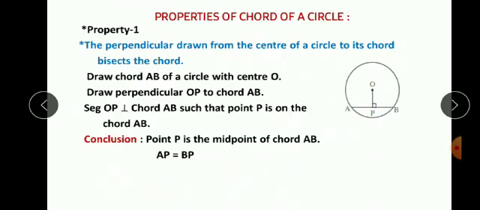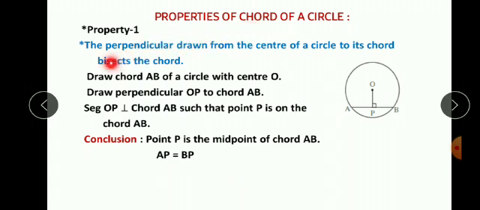Now let's see the next part of this chapter. Now, properties of a chord of a circle. Now you must know the chord of a circle, and naturally what is a chord? You know children, the segment which joins any 2 points on the circle. Now there are some properties.